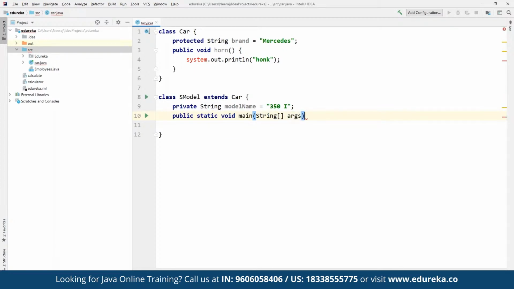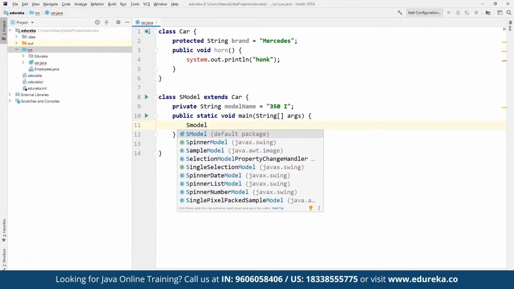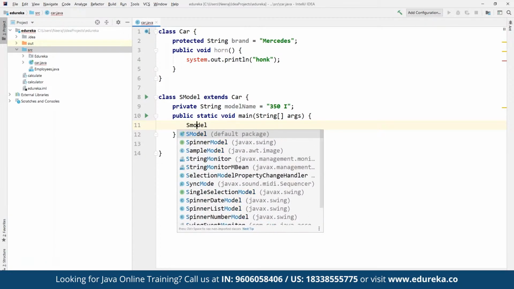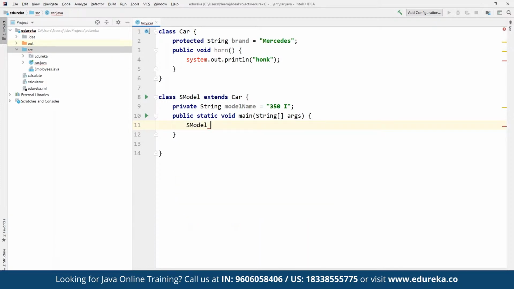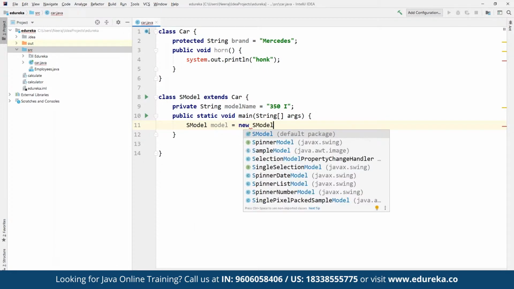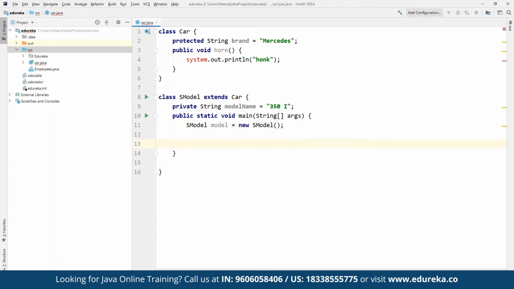Now when we define the string argus component here, then we are going to specify a new object. So here we can define a new object that we are going to create. Let's suppose here we are going to make use of simple S model. From S model itself, let's suppose here we are going to create model number, suppose as model itself, and then here we are going to create new S model component, and then we are going to simply call the honk section that we have specified earlier.